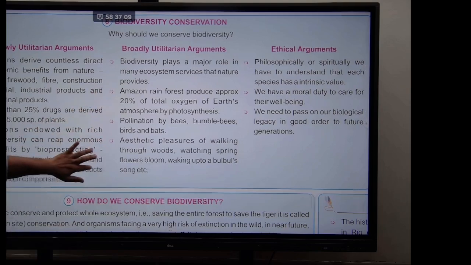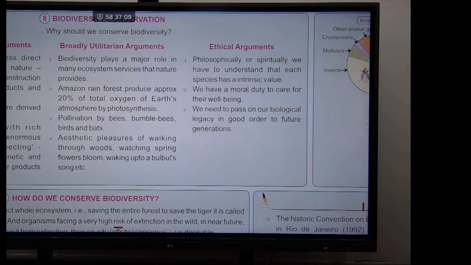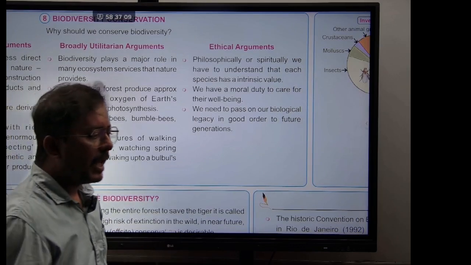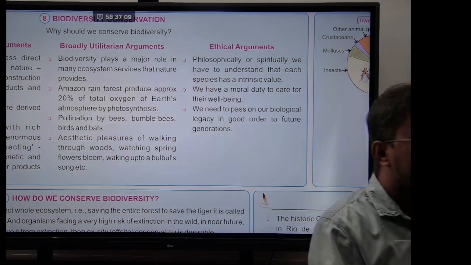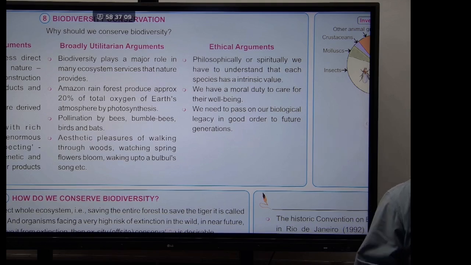And the last one is the ethical argument. It's simple. As we are the intelligent species, it's our moral duty, our ethical duty, to preserve this diversity for the future generations.